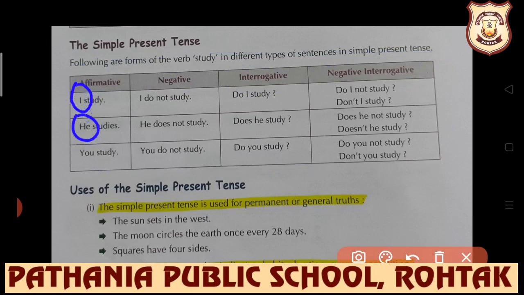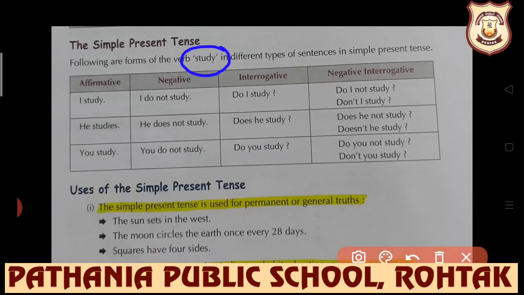And which verb form to use with which person, first, second or third person, that has also been given very nicely. One more interesting aspect is there, student, one verb has been used in different aspects, whether affirmative, negative, interrogative or negative interrogative is there, or which person is there, a single verb form has been used to describe the usage. Suppose you are to use affirmative.